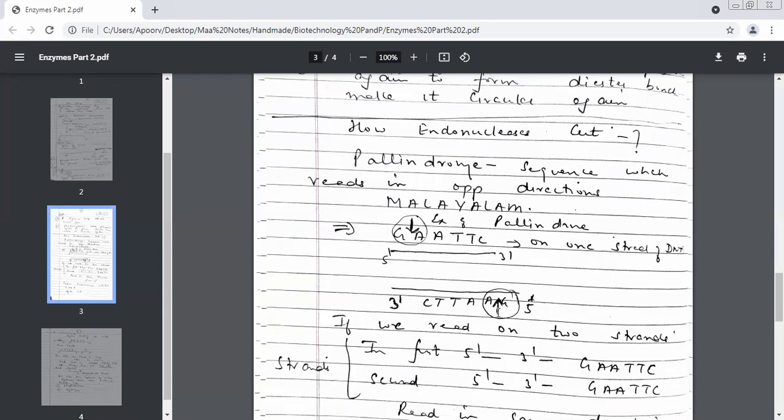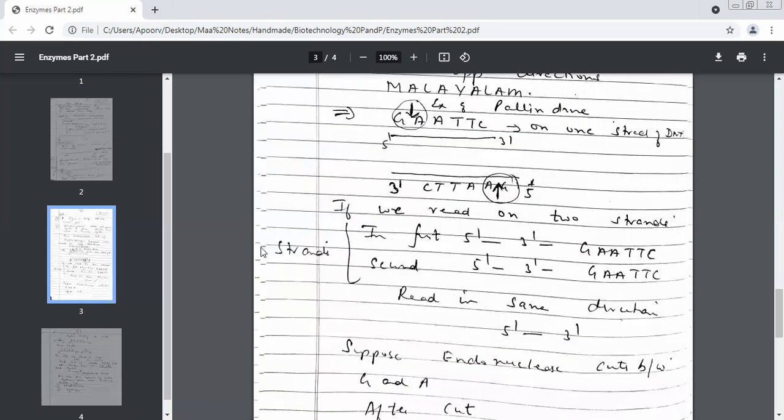Children, look carefully, okay? If you read the first strand, how is this a palindrome sequence? You will say it is not, ma'am, this is GAATTC and this is CTTAAG. How can it be a palindrome sequence? It is a palindrome sequence if you read in the same direction. That means if you start reading from 5 prime to 3 prime, then you also have to read the lower strand from 5 prime to 3 prime. Then it will become a palindrome.